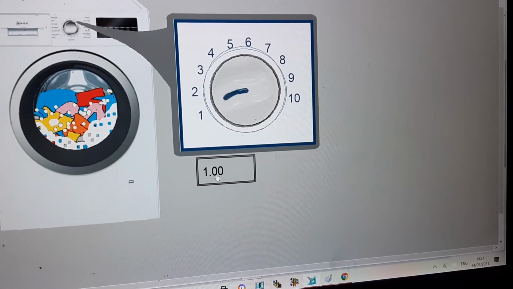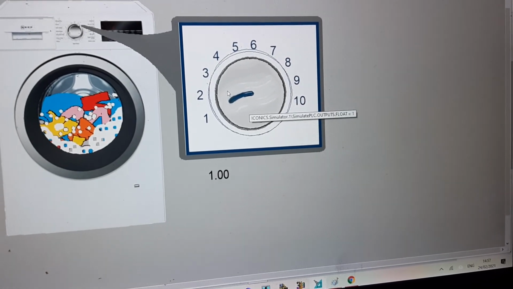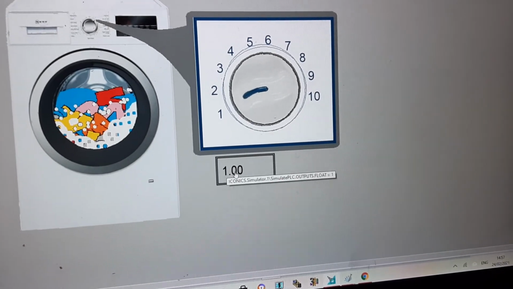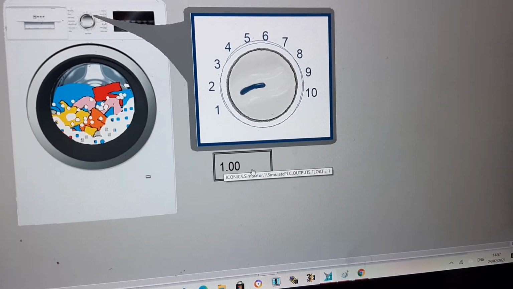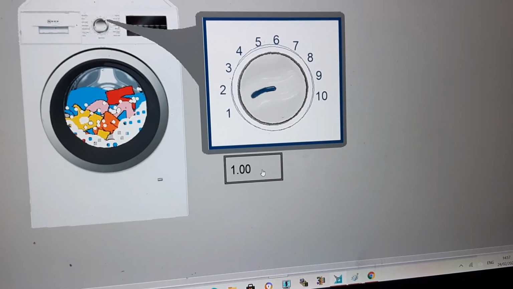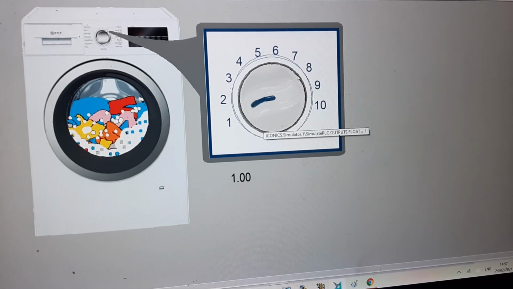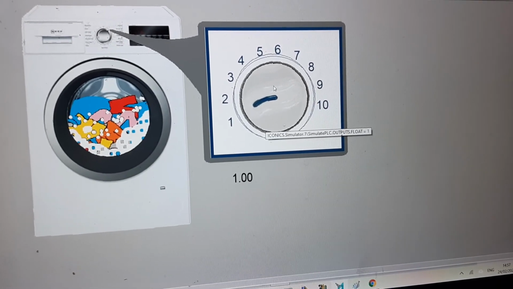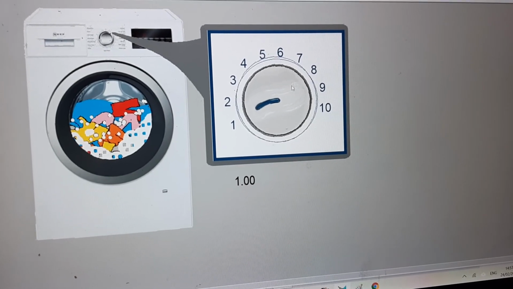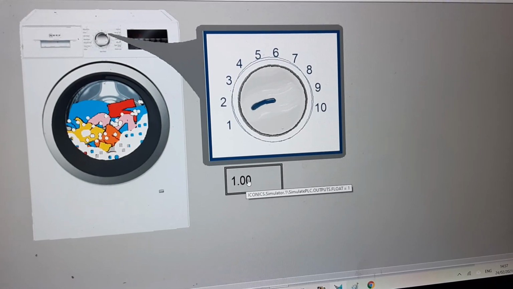In this case, whatever number I put here, my knob will move according to that, but it will be proportional because the range that I selected for my process point data entry is from 1 to 100, and for the knob rotation the range that I picked is from 1 to 10. So you would see a small difference, but if you want to match them, you can change that accordingly.